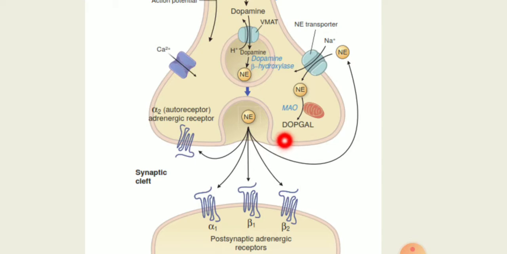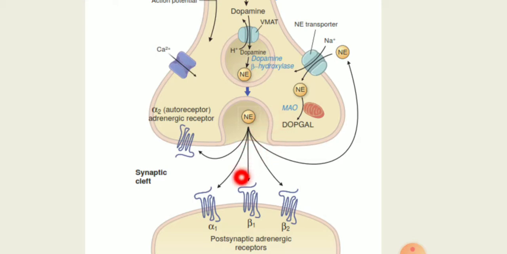Now, indirectly acting sympathomimetic amines are there, like tyramine and amphetamine. They also induce release of norepinephrine. There are also some mixed acting sympathomimetics, which also help in the release of norepinephrine.